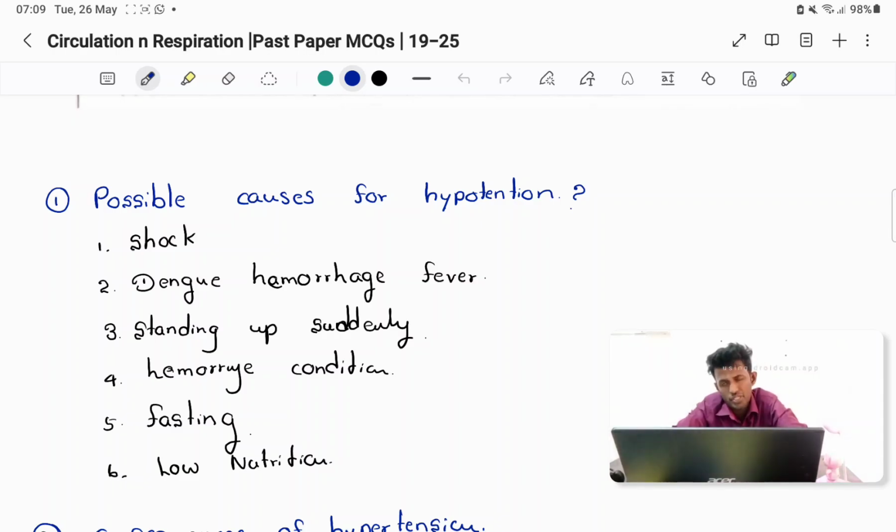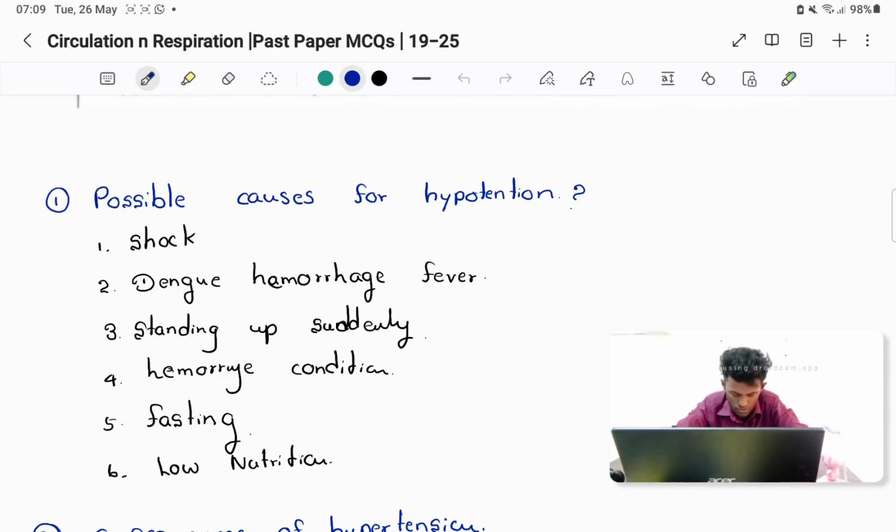Hemorrhage conditions here means not stroke, but heavy bleeding. Or in a stroke condition, like hemorrhagic stroke, heavy bleeding. And fasting and low nutrition, right?